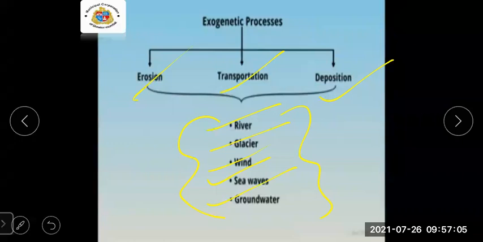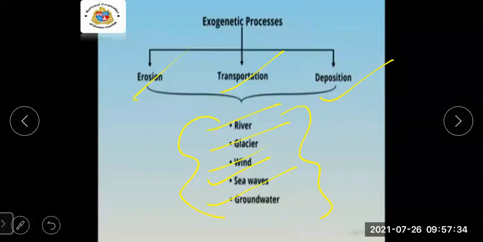Keep these five agents in your mind. With these agents, new lands are formed, and the changes going on at the earth's surface happen through these agents only.